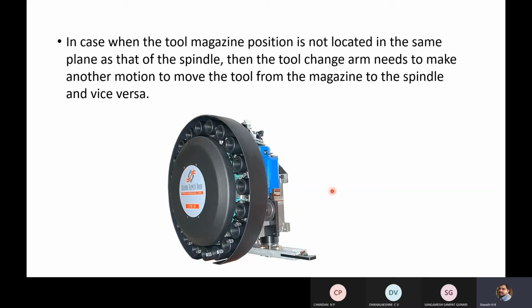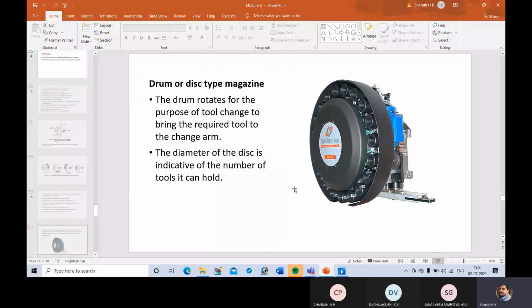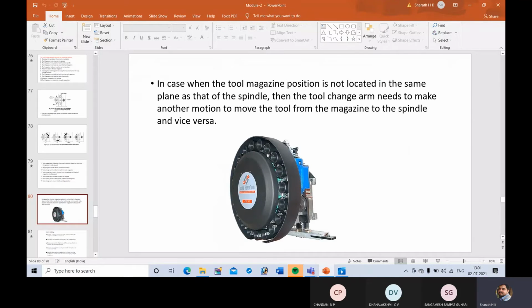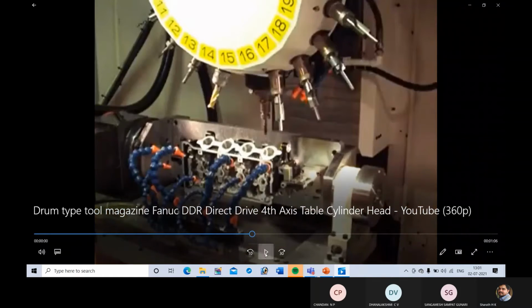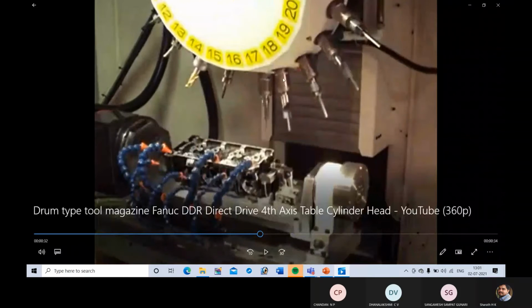You cannot achieve direct tool change like in case of the turret, which we saw in that video, where both the pocket and spindle are in vertical orientation. If you look at this video, here both are also in vertical or inclined orientation. With indexing, you can rotate and make it vertical just by rotation in one direction.